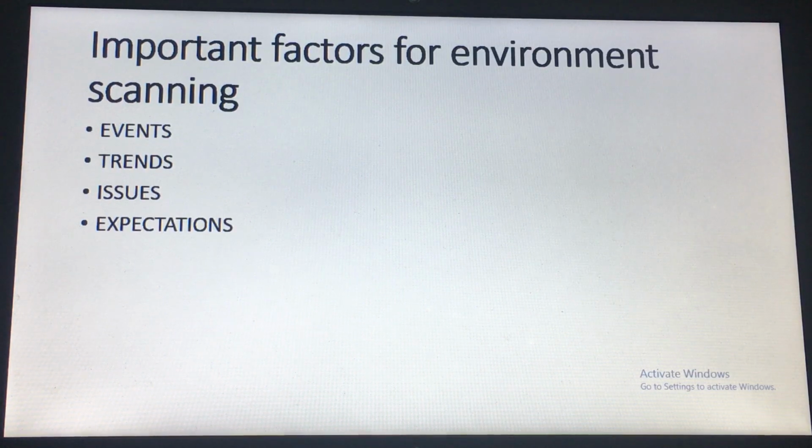analyze the events, trends, issues and expectations. Events are the occurrences which take place continuously in our environment. So we have to analyze and track these events continually to make our business successful. And the trend is always changing, we have to go along with this trend to make our business successful. We have to always try to retain our customers by following this trend.